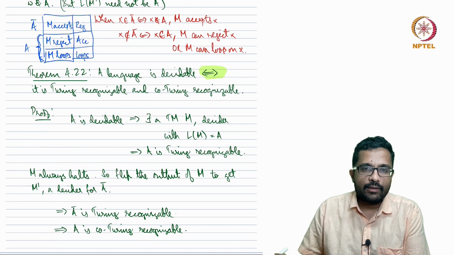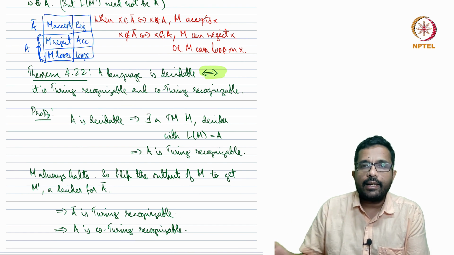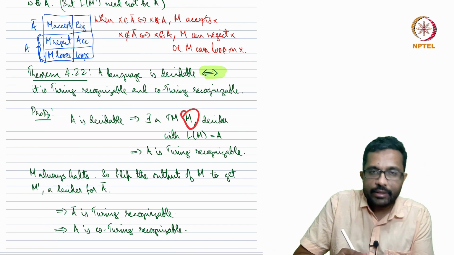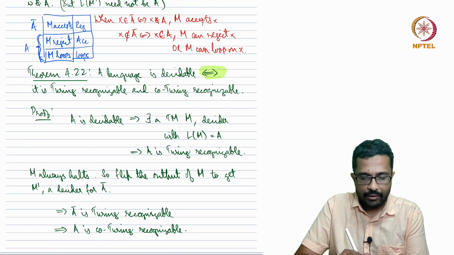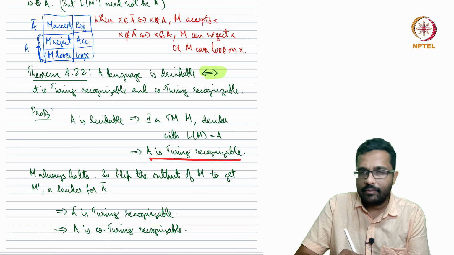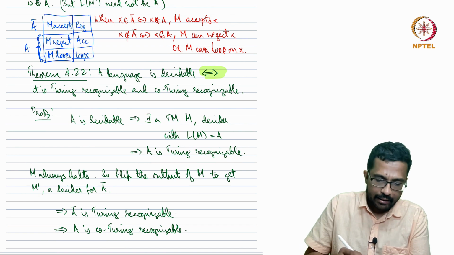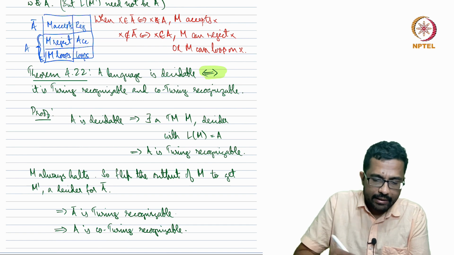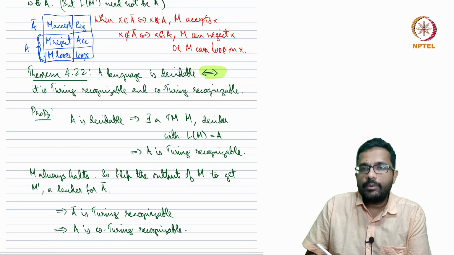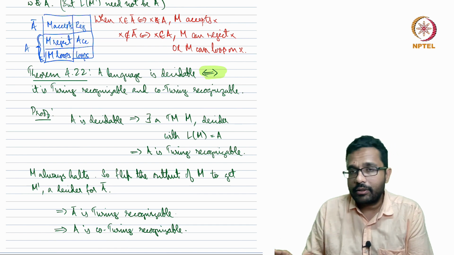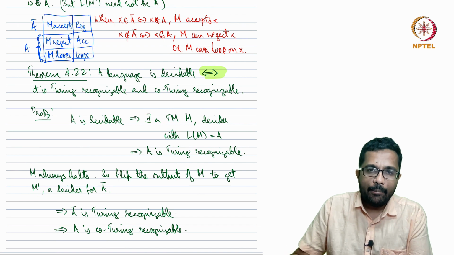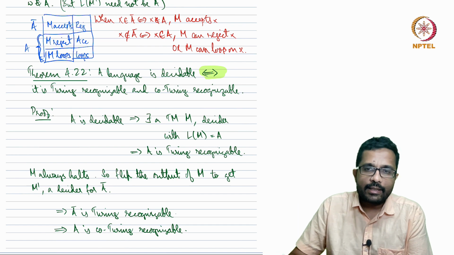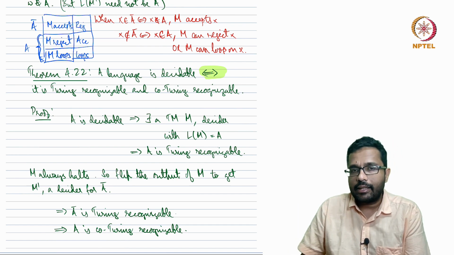Suppose A is decidable, which means there is a decider for A. Let's say the decider is M, which means the language recognized by M is A. So M is also a recognizer for A. Now we have to show that A is co-Turing recognizable also. M is a decider for A, so M always halts, which means M accepts all the strings in A and rejects all the strings not in A. So we can take M and flip the output of M. It will always reject strings that are in A and accept strings that are not in A.